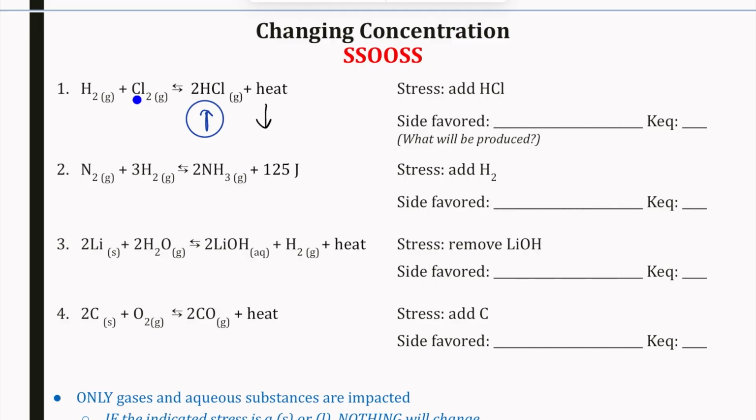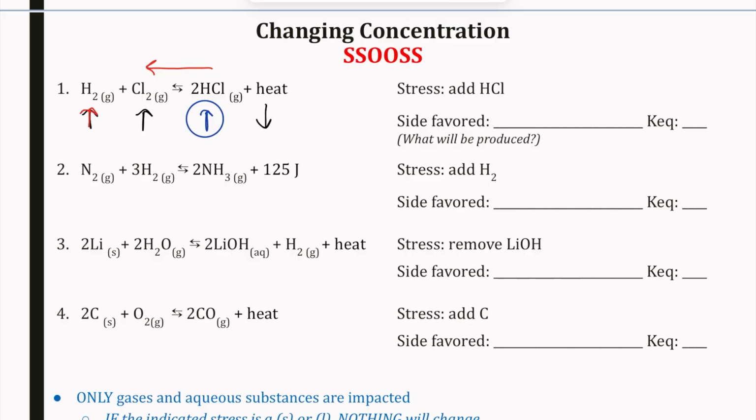On the opposite side, if I have more HCl, that means that in order to reestablish equilibrium, more chlorine is going to be produced, and more hydrogen. So as we look at this, what side is going to be favored? The reaction is going to go toward the reverse reaction.